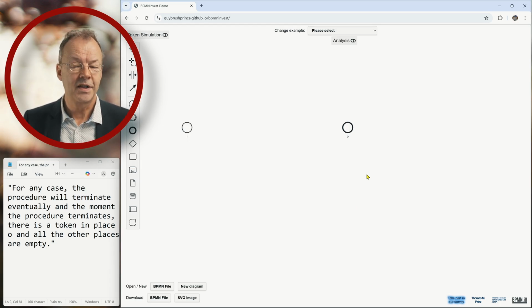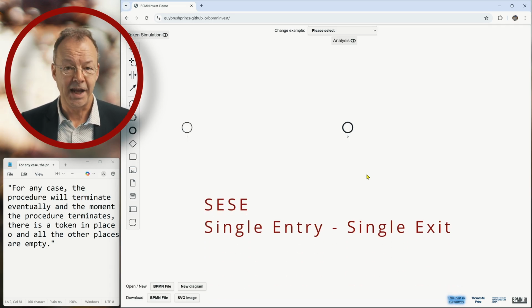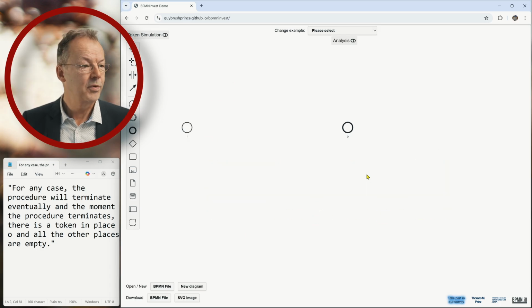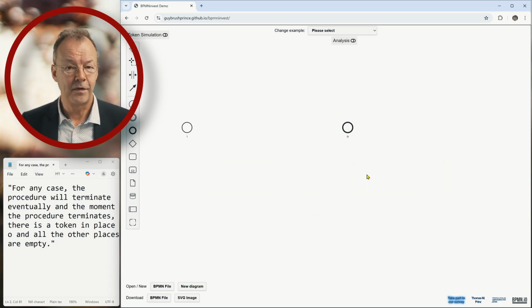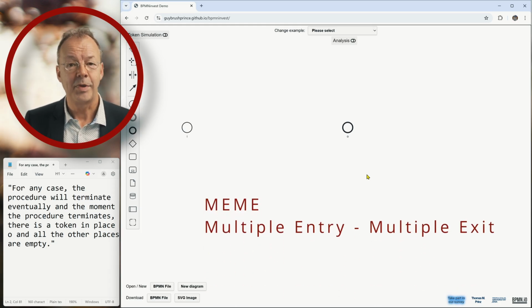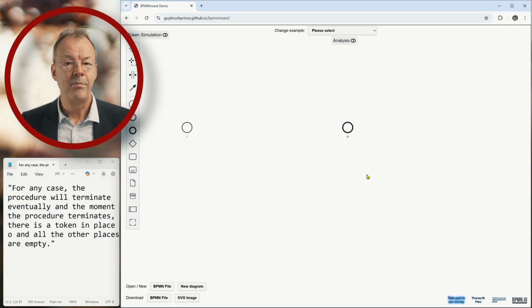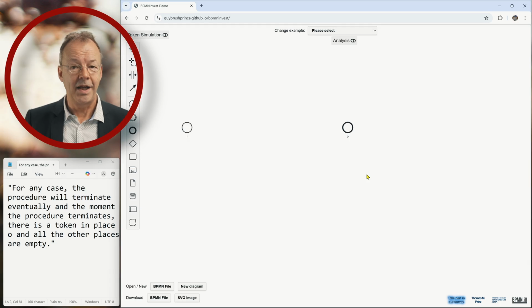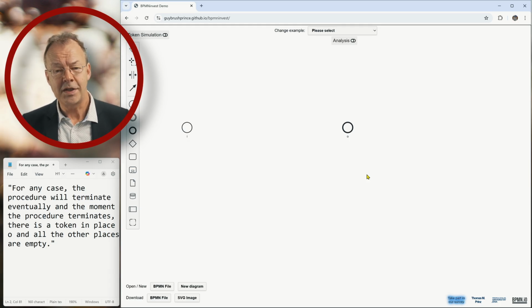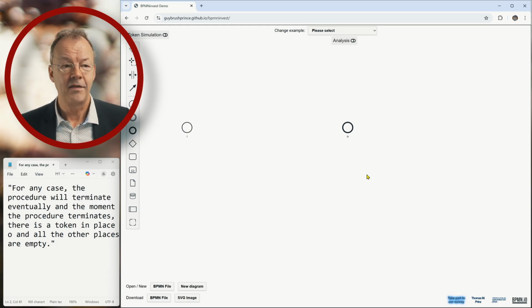And this is what is sometimes called SESE, single entry, single exit. This is a principle that's also very nice for the theory, and therefore the soundness definition is based on this SESE principle. BPMN has the MEME principle, multiple entry, multiple exit. So how can we map BPMN multiple entry, multiple exit process models to this single entry, single exit? And the answer is this.